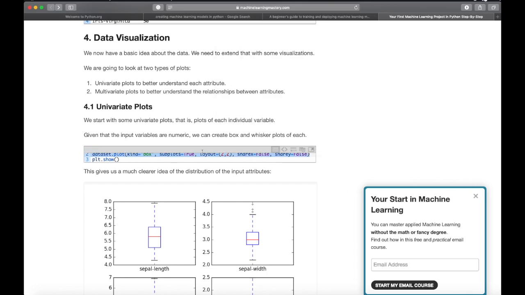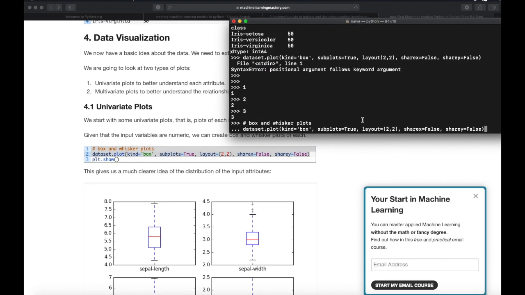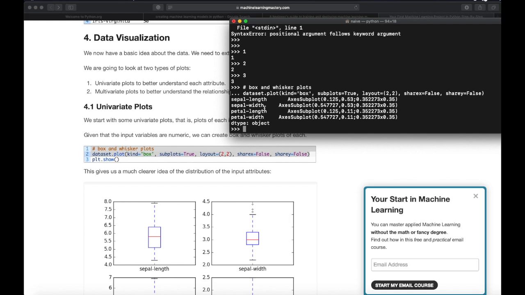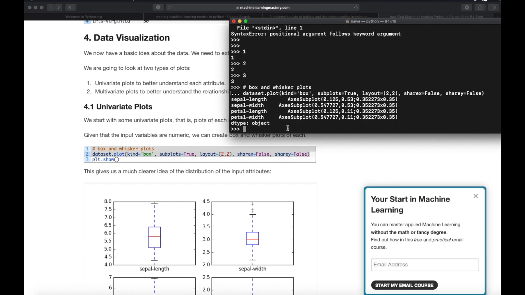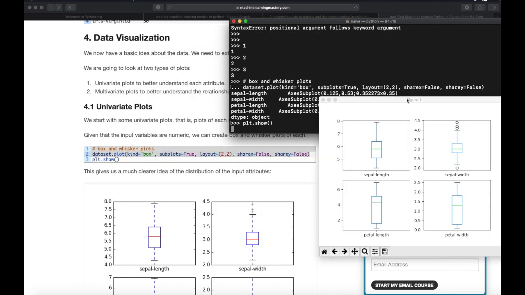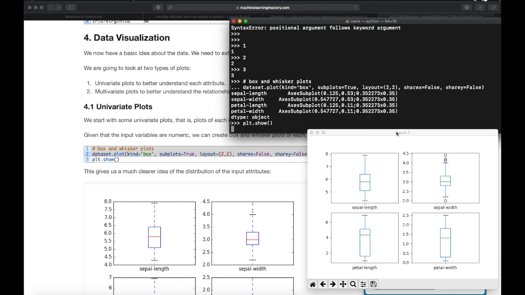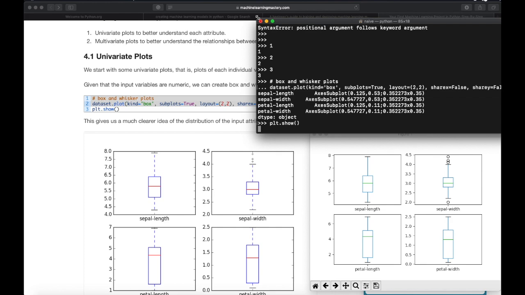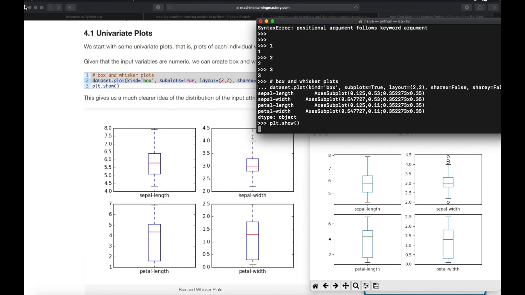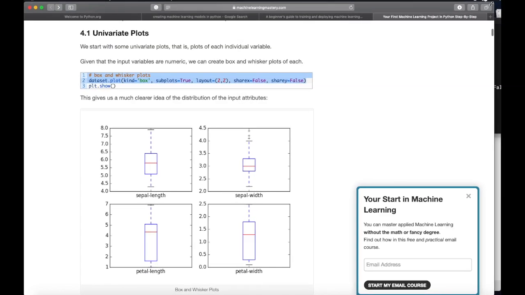So what does it look like? I'll just copy and paste it to get rid of the typos, and it gives us the details. So we can plot it, plt.show, and here we have a clearer idea of the input attributes as described on the website here.